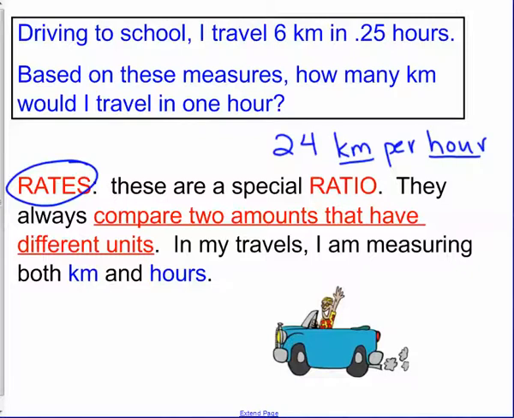And that's an example of a rate. And a rate is a special ratio because it's comparing two amounts that have different units. And in my travels, I'm comparing kilometers and hours. So it's just a special ratio in that the units are different. 24 kilometers per 1 hour.